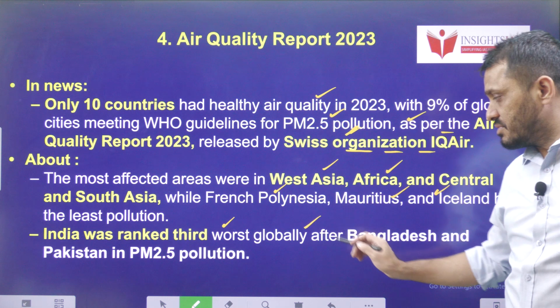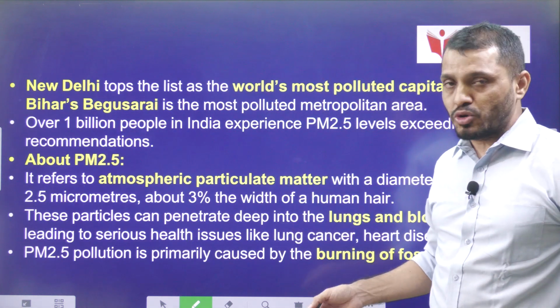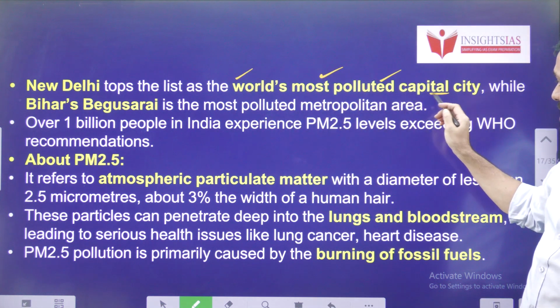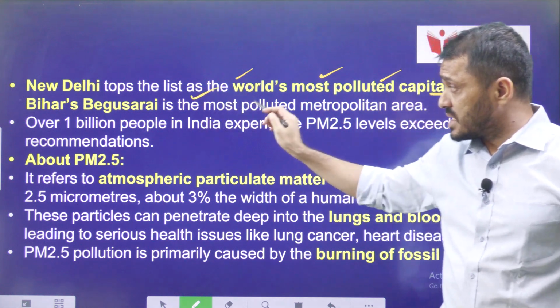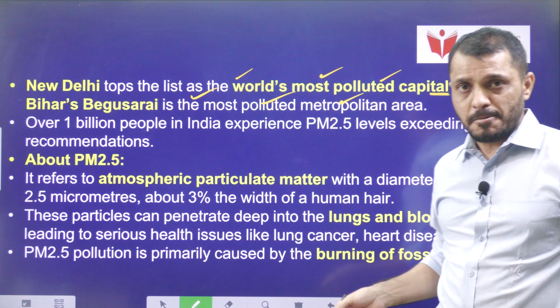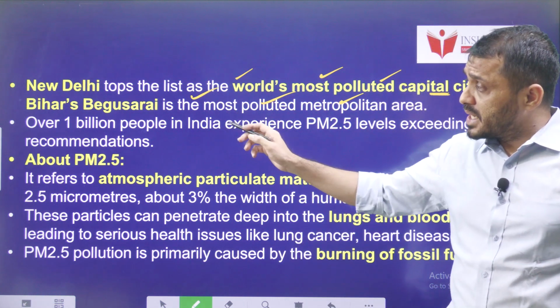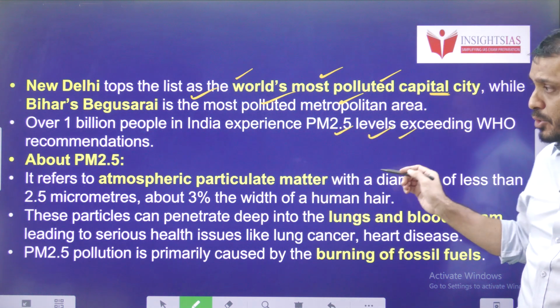India ranked third worst globally in terms of PM 2.5, after Bangladesh and Pakistan. New Delhi is at the top of the list of most polluted capital cities, while Bihar's Begusarai is the most polluted metropolitan area as well. According to WHO estimates, more than 1 billion people in India alone are exposed to PM 2.5 pollution levels.